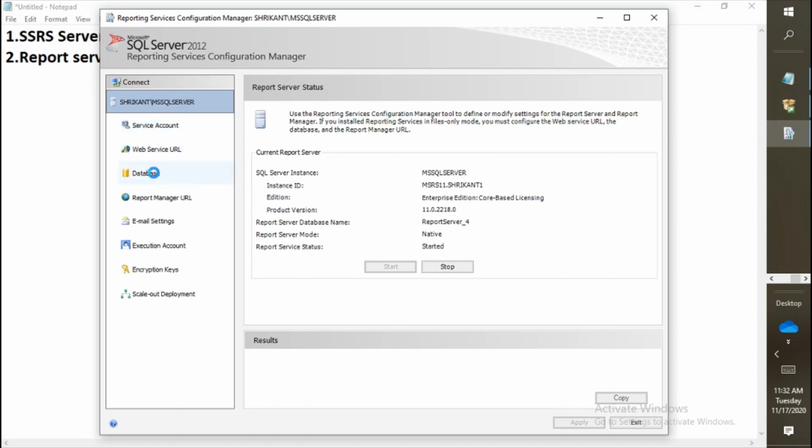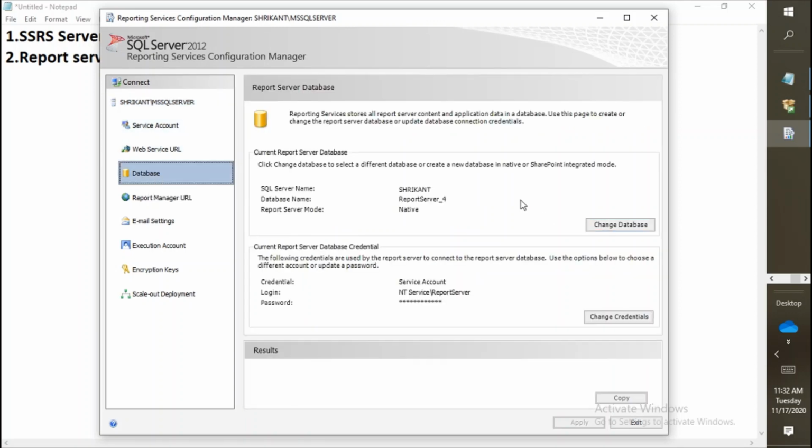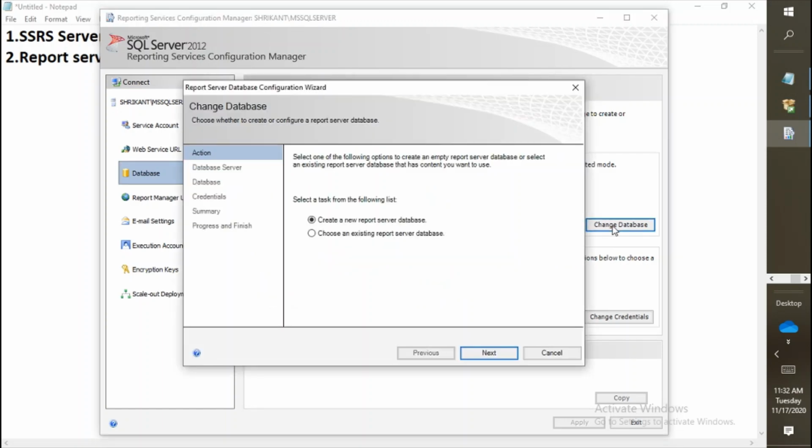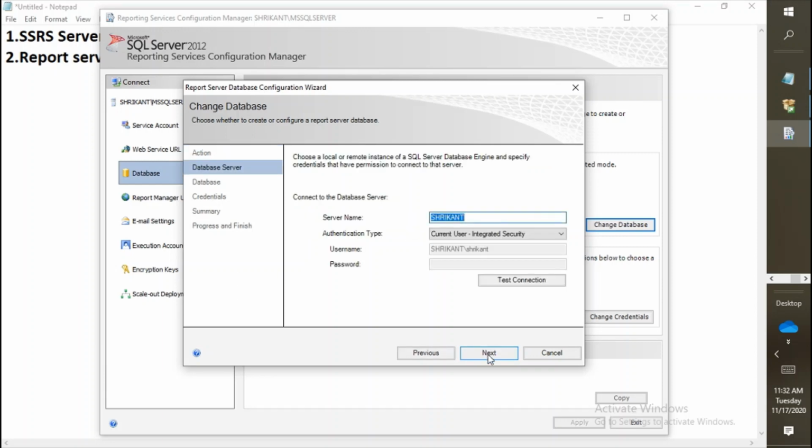You need to go to the database section. Now here you need to go to change database. Now I'm creating a new connection. Just create a new report server database. I'm clicking on next. Here it will ask you for the database server where you want to install the SQL Server database engine, so you need to specify the SQL Server database engine. My SQL Server database engine server name is Shrikant. I am using the authentication type as current user or integrated, that's Windows authentication. Click on test connection.